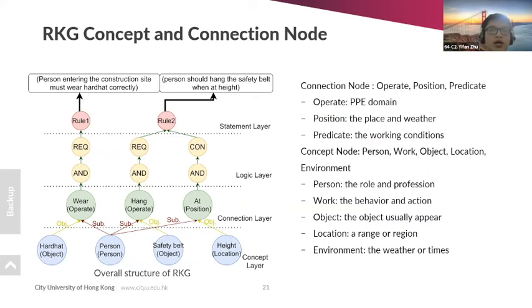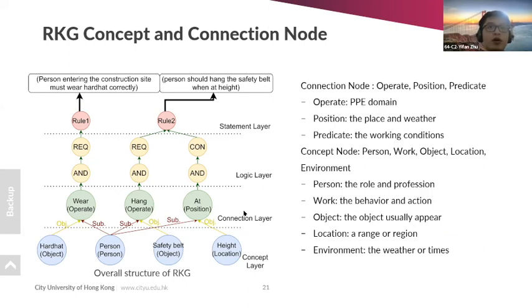We use the content node types, person, work, object, location, and environment, to describe which type the entity is about. For example, we use the person type to describe the entity's role and profession, and use the work type to describe behavior or action entities. And if we want to describe more detail about the entity's attributes, we can use another attribute to describe the entities.